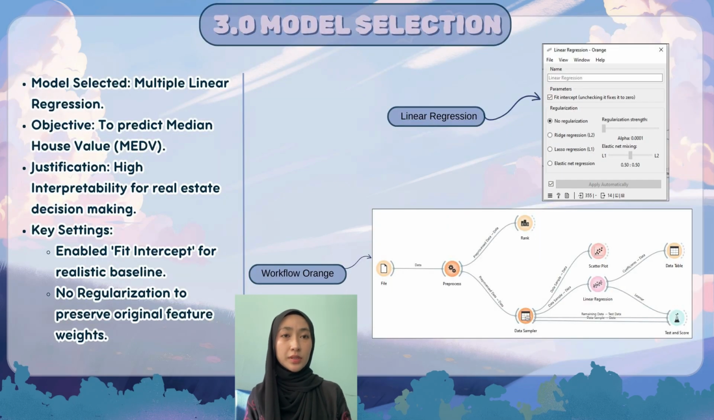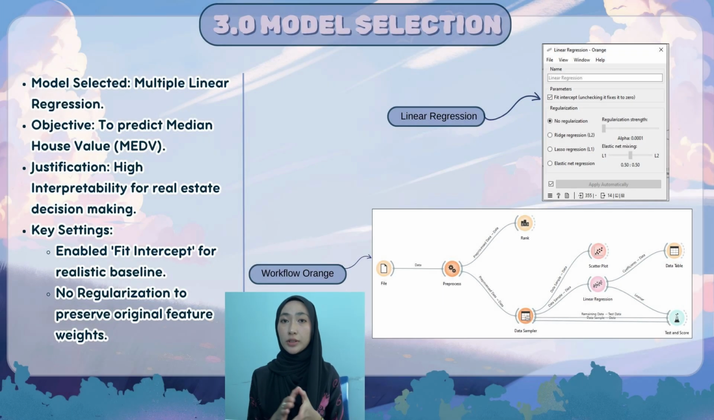Assalamualaikum warahmatullahi wabarakatuh. My name is HAZWANI NURIN ATHILAH BINTI ZAINAL. For this session, the selected model is multiple linear regression.